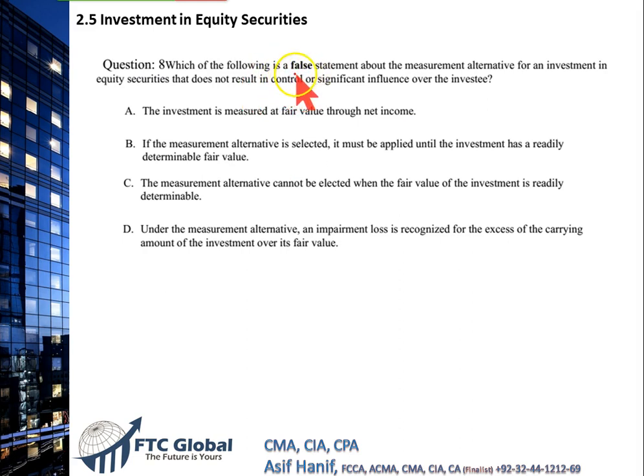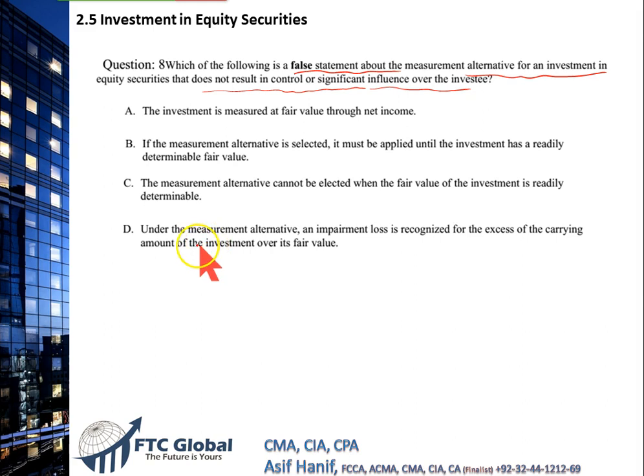Next, which of the following is a false statement about the measurement alternative for an investment in equity securities that does not result in control or significant influence? That means your holding is between 0 to 20%. Let us read them all so as to convince ourselves we selected the right option.